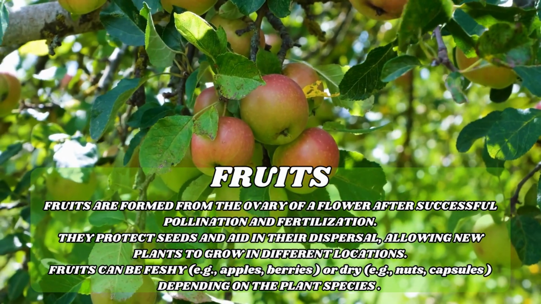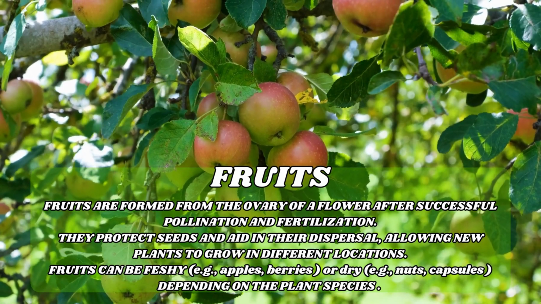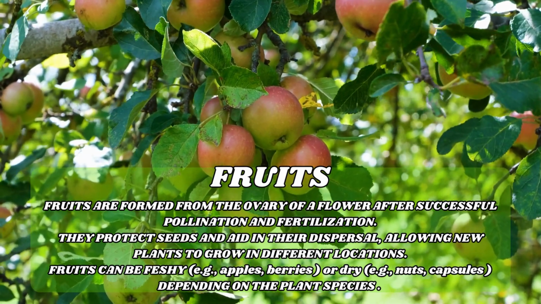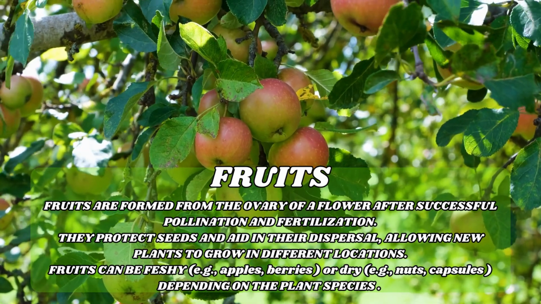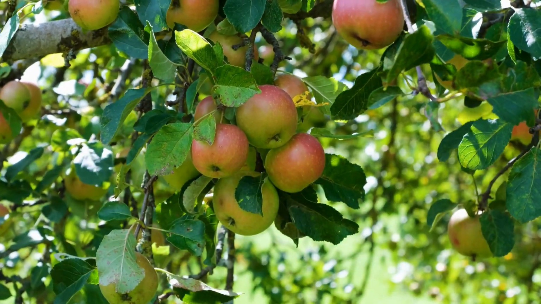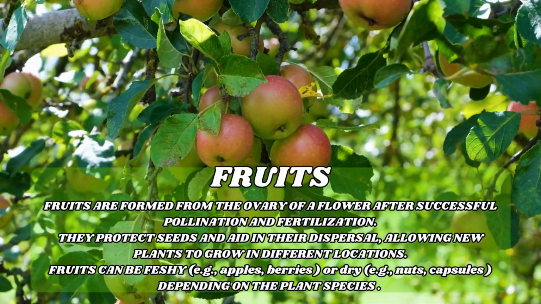Fruits are formed from the ovary of a flower after successful pollination and fertilization. They protect seeds and aid in their dispersal, allowing new plants to grow in different locations. Fruits can be fleshy, e.g., apples, berries, or dry, e.g., nuts, capsules, depending on the plant species.